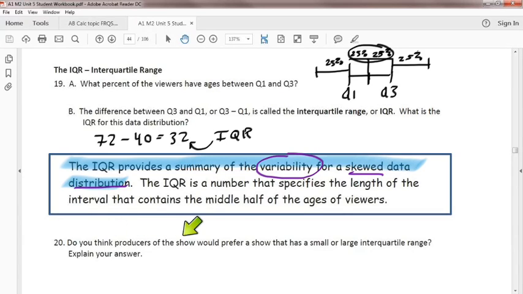So check this out. Do you think producers of a show prefer a show with a small or a large interquartile range? Interquartile range tells you the variability. The bigger the interquartile range, the more variability you have. So what would they prefer? They would prefer a small interquartile range. So this box right here, the smaller this box is, the better, because then you have strong data that helps you predict what's going to happen. Next we're going to talk about outliers.